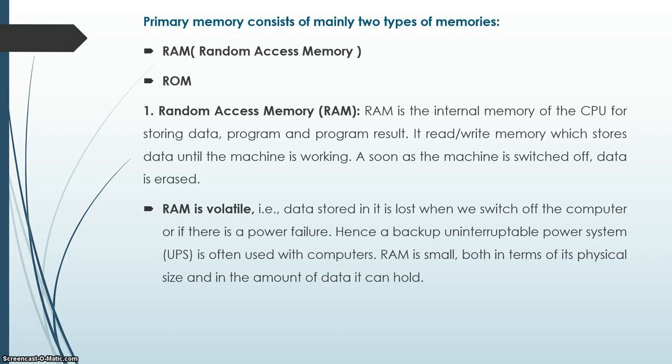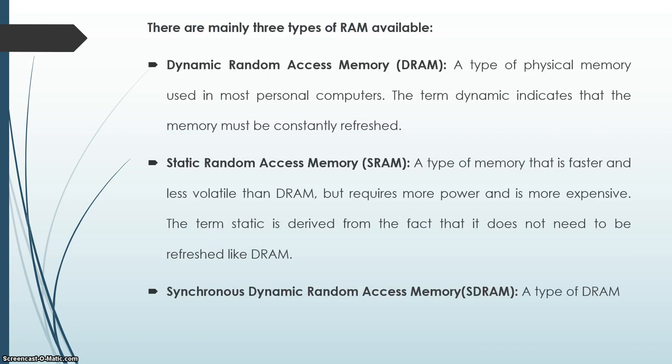RAM is the internal memory of the CPU for storing data, programs, and program results. It is read/write memory which stores data until the machine is working. RAM is volatile, that is, data stored in it is lost when we switch off the computer, or if there is a power failure. That's why RAM is called volatile. RAM is small, both in terms of physical size and in the amount of data.